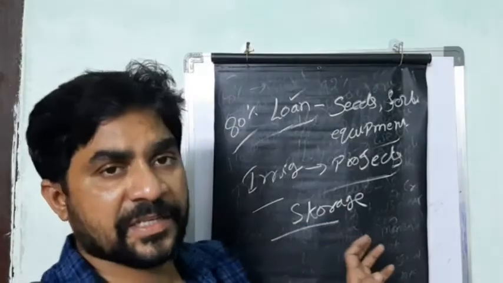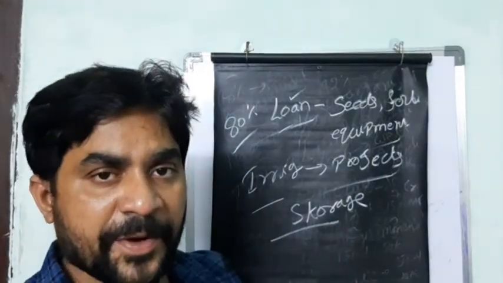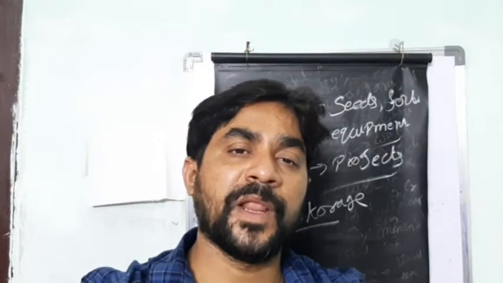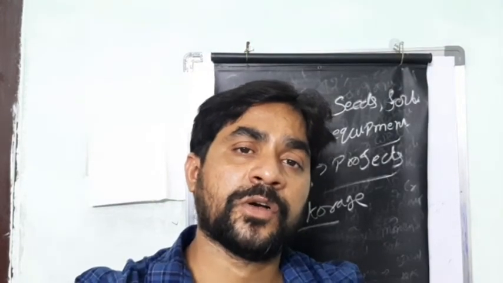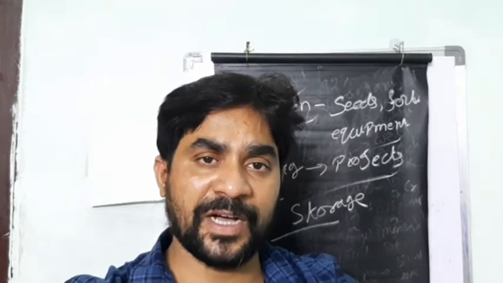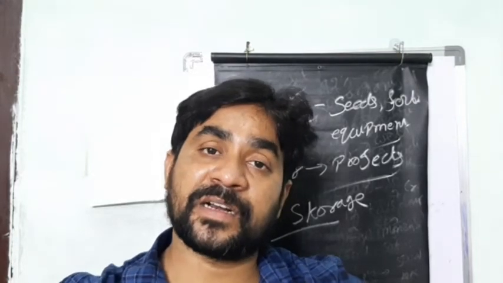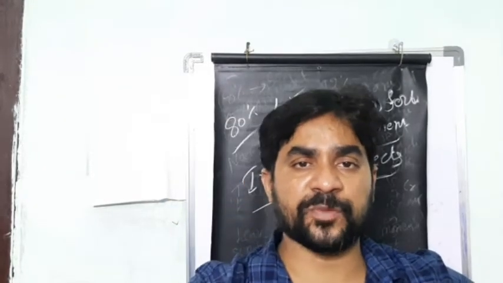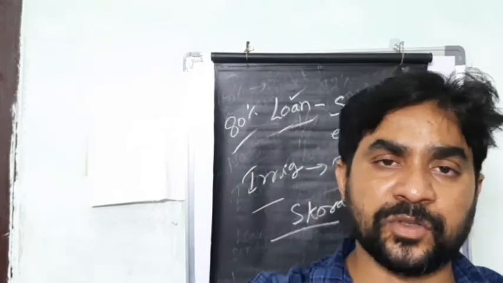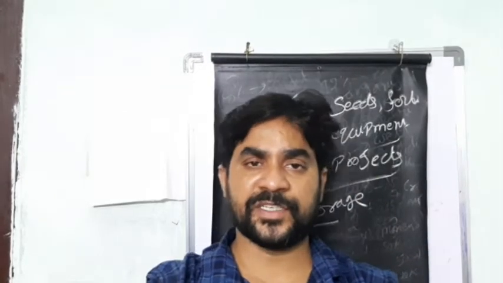If all these things are done, they will provide employment to the people of villages. And for urban areas also, they have to provide loans for buying autos, cabs, cars, and for running shops. If the government provides loans to the public, they are going to develop. So this is one of the concepts which I had to explain.